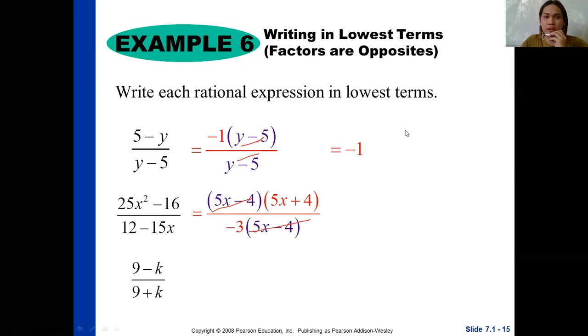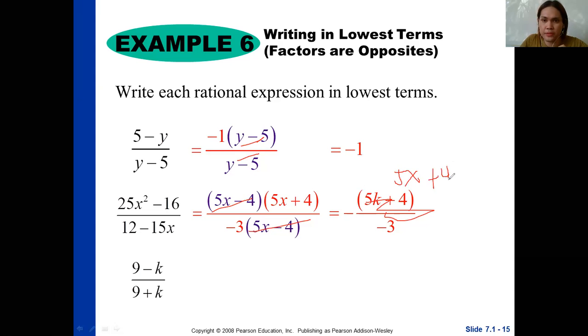So what will be left is 5x plus 4 all over negative 3. I guess we got a wrong symbol in this one. This must be 5x plus 4, not a negative in here, all over negative 3.